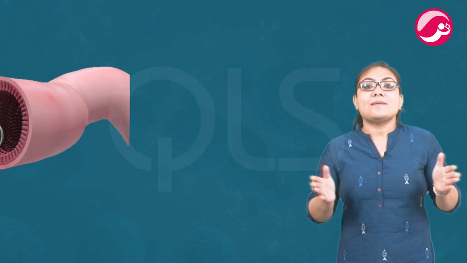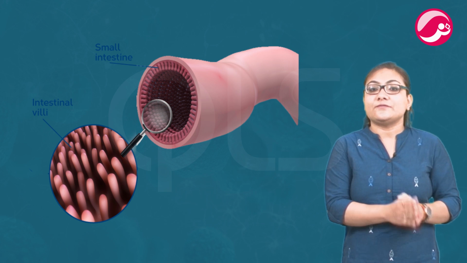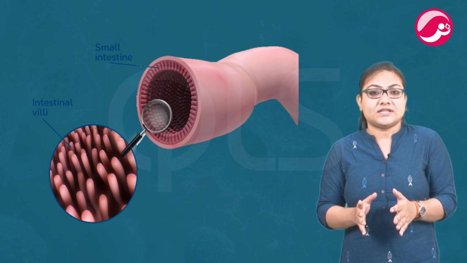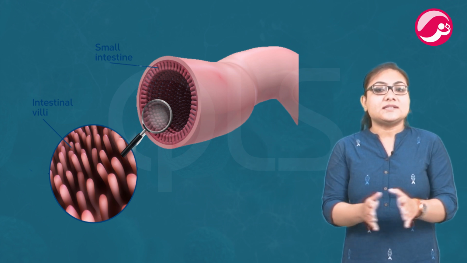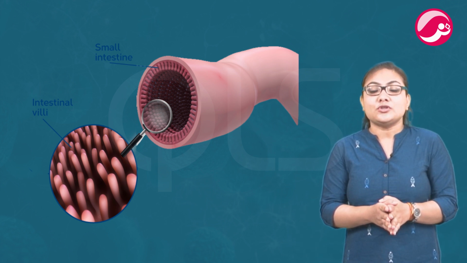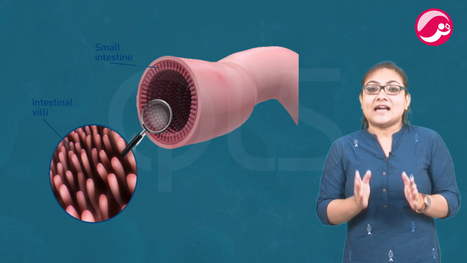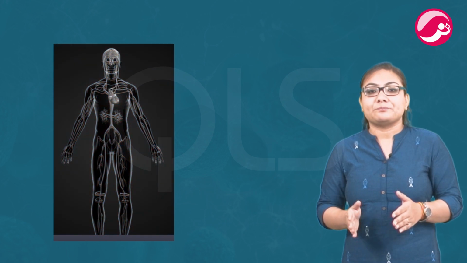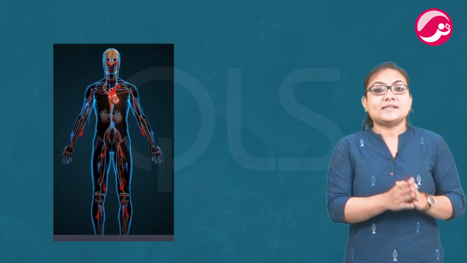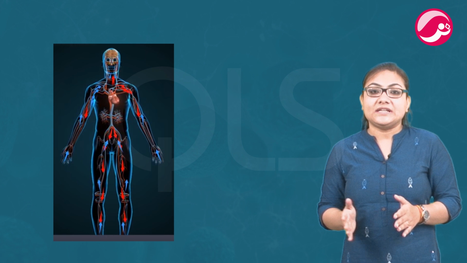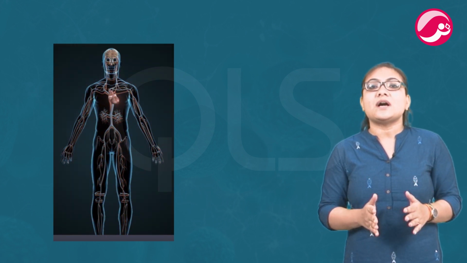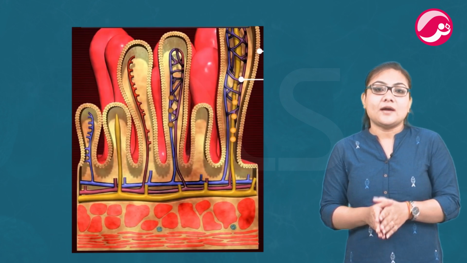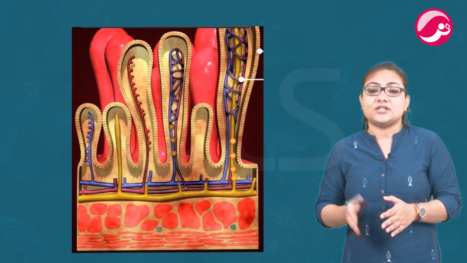The small intestine is the main region for the absorption of digested food. The inner surface of the small intestine has numerous finger-like projections called villi, which increase the surface area for rapid absorption of digested food. The digested food which is absorbed through the walls of the small intestine goes into our blood. The blood carries digested and dissolved food to all parts of the body where it becomes assimilated as part of the cells and is utilized for obtaining energy, building up new tissues and the repair of old tissues.